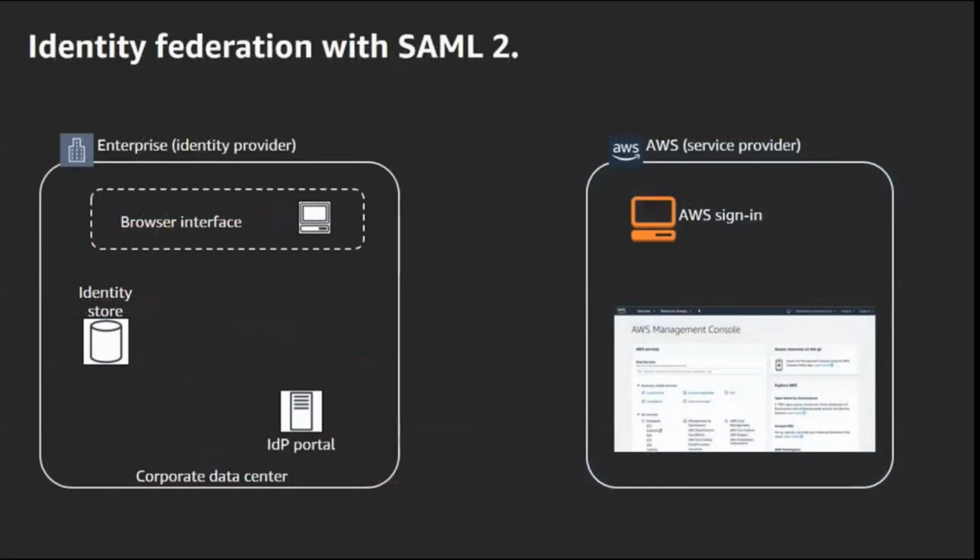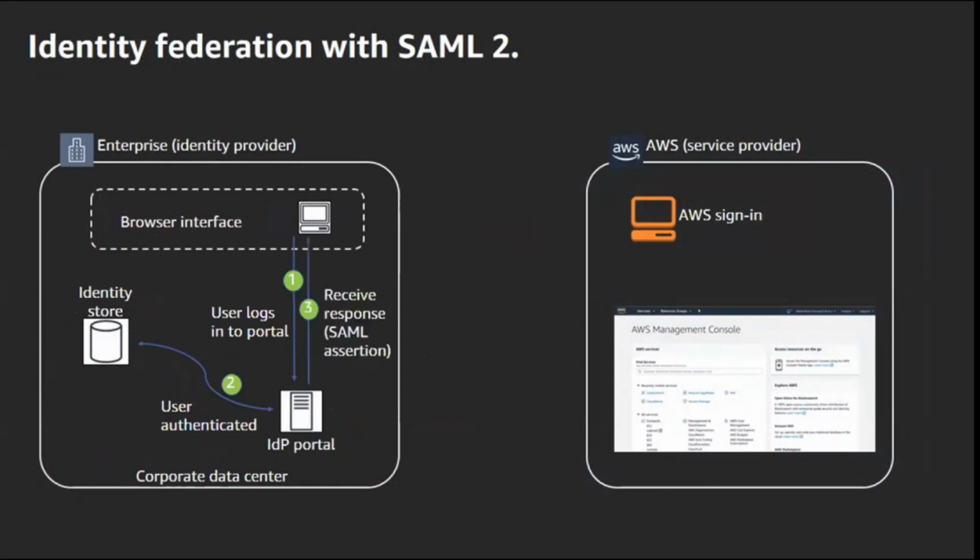SAML federation is essentially a standard that has been there for the last, I don't know, 15 plus years: SAML 1.1, 2.0. Basically, the flow is that in your corp or enterprise directory, the user does the authentication. And from there a SAML assertion gets generated.